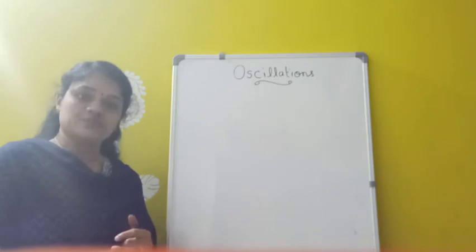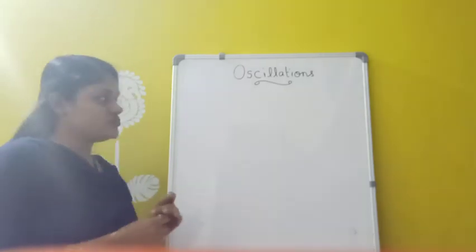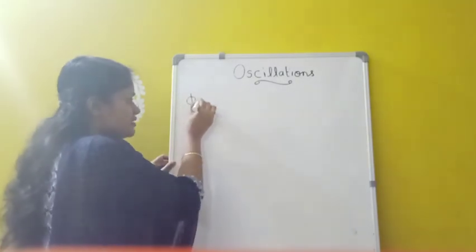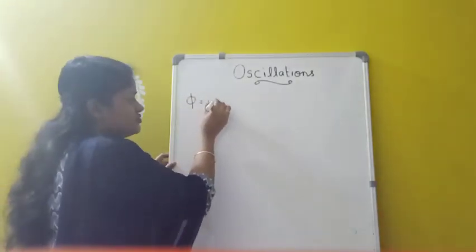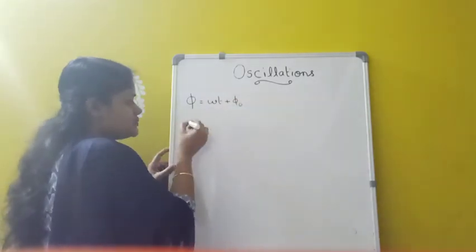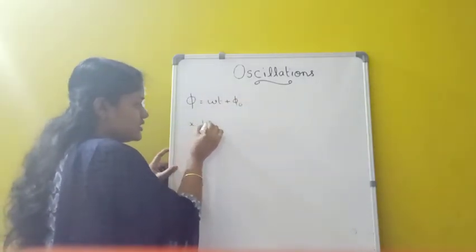So next I have to represent this displacement in a graph. For that, first of all, I am writing the values. For phi, meaning phase, the phase formula is omega t plus phi 0. And correspondingly, I have to write the values for displacement.